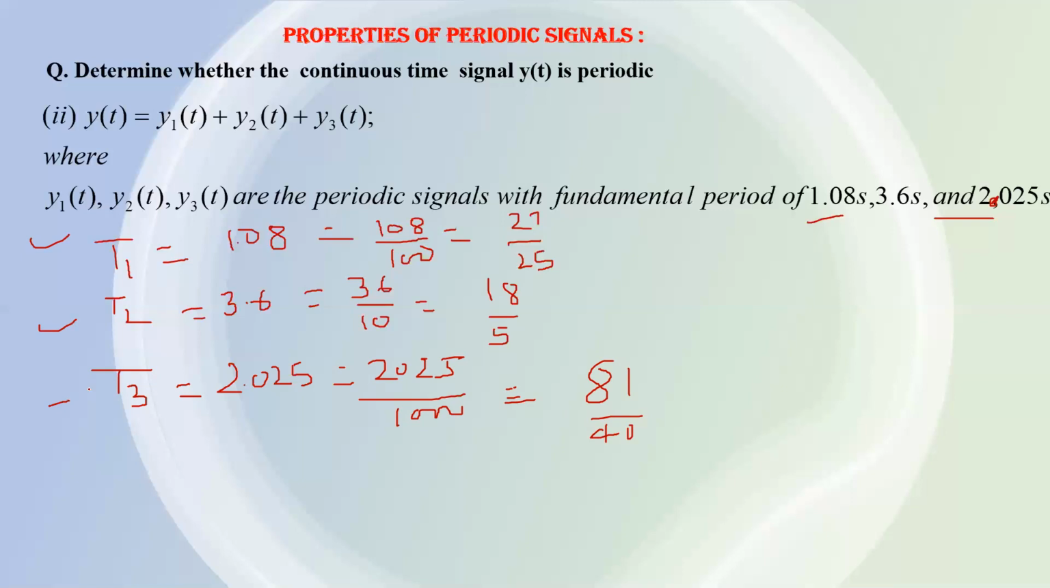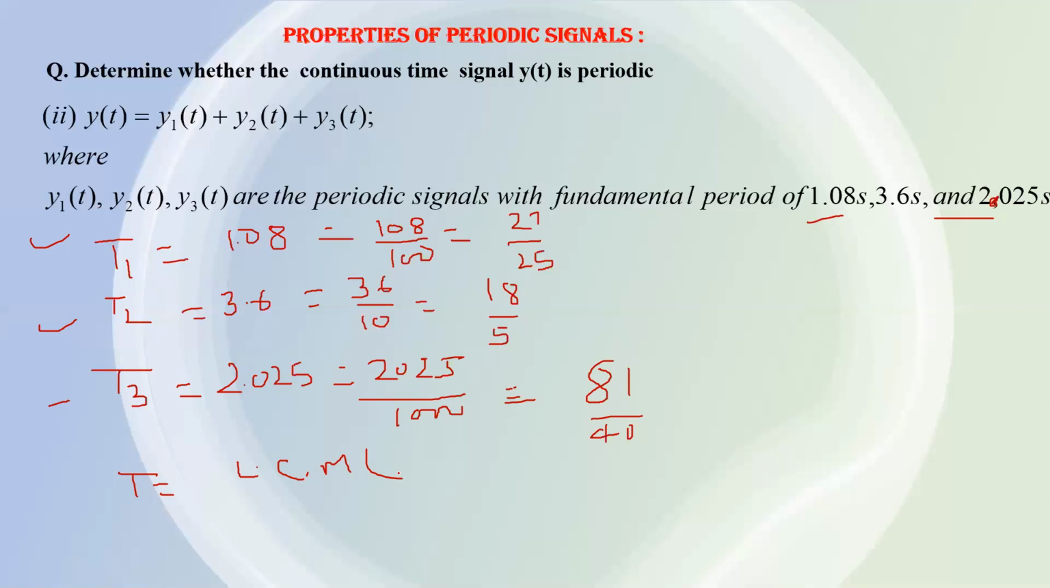Now the question is how you will calculate the LCM of fractions. There is a technique to calculate the LCM of a fraction. The LCM of a fraction is the LCM of the numerators divided by the HCF of the denominators. So here the time period will be the LCM. This is the technique to determine the LCM of a fraction.